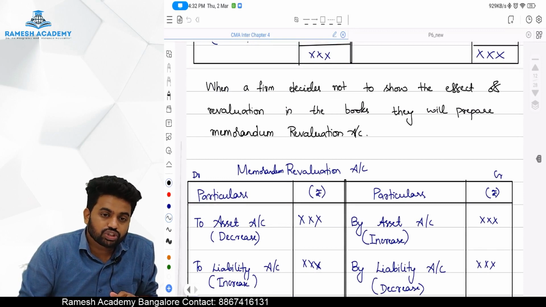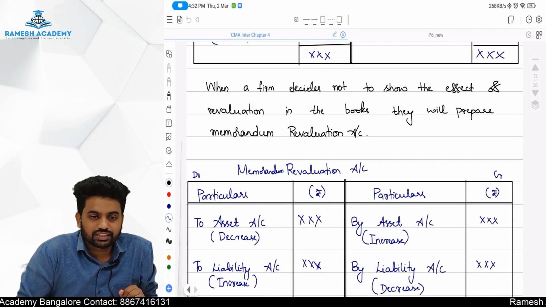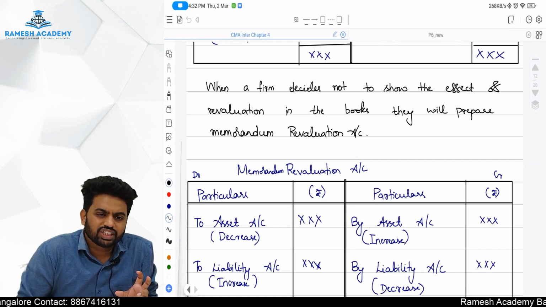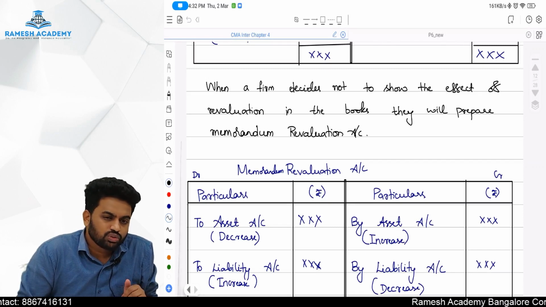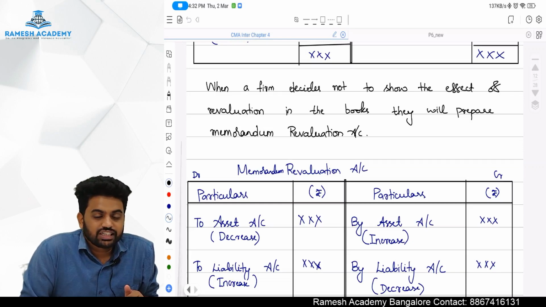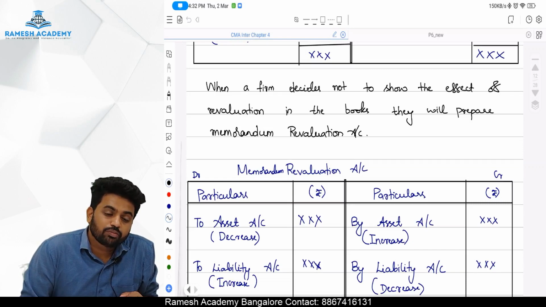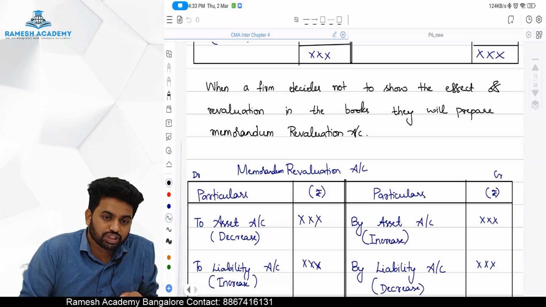Now the question comes, sir, don't you think it's unfair? Or don't you think we are just ignoring the cost concept? So let's do one thing. Let's not change the value of our assets. Let it be at cost only. So at that point, what you are going to do is open a memorandum revaluation account.